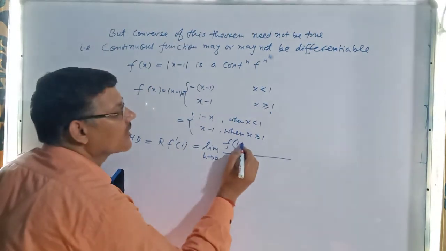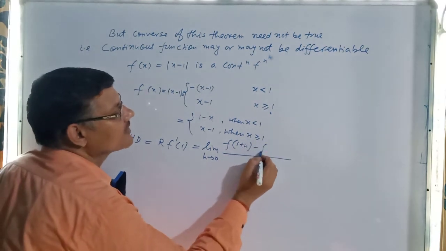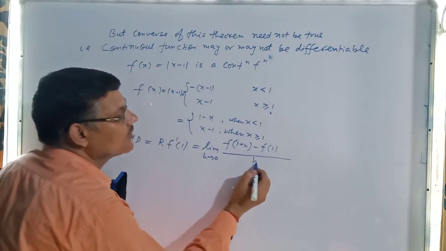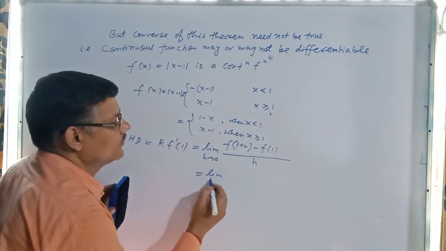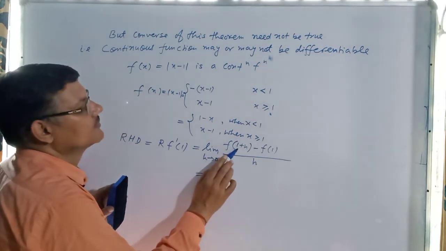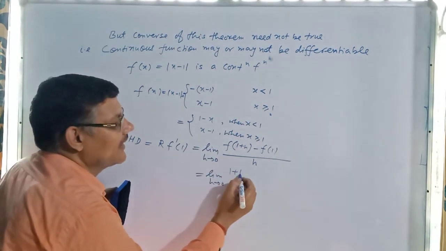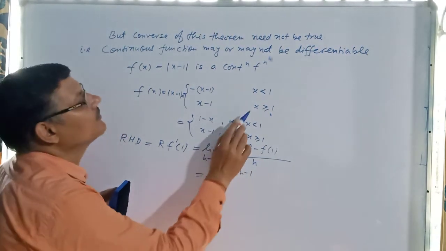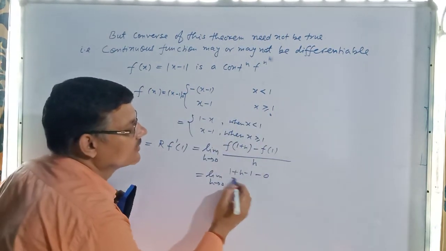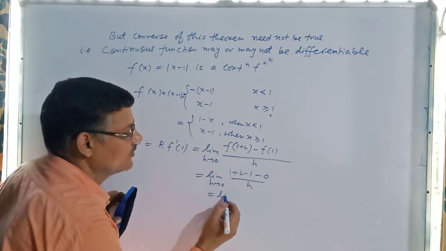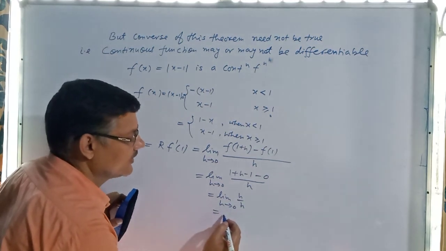Since here it is more than 1, it comes as 1 plus h minus 1, minus f(1). When we put x equal to 1, we get 1 minus 1, 0. So it is minus 0 divided by h, and it is the limit as h tends to 0 of h by h, which is 1.